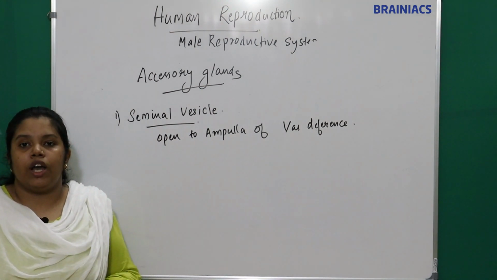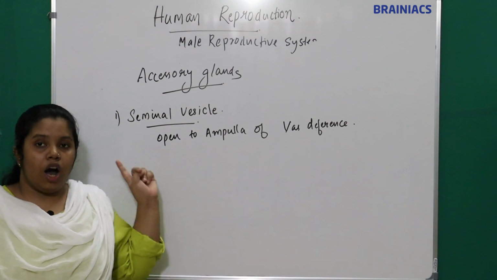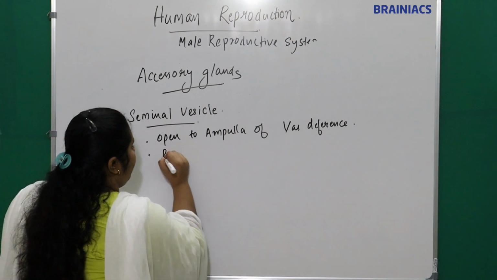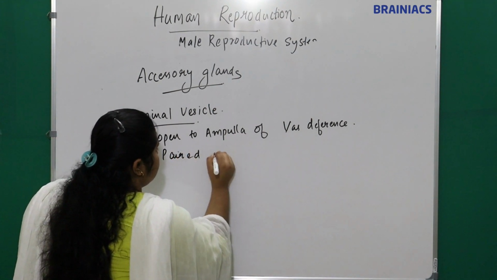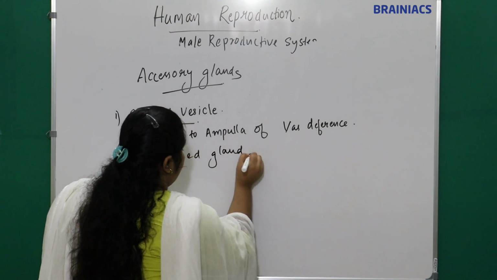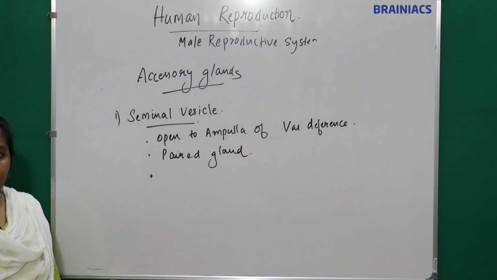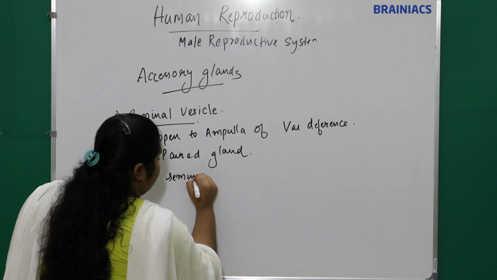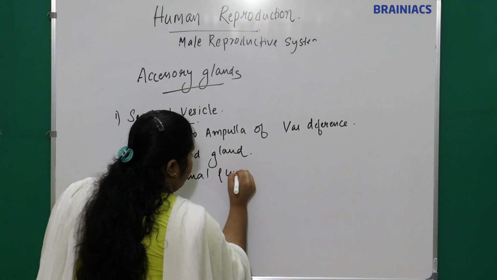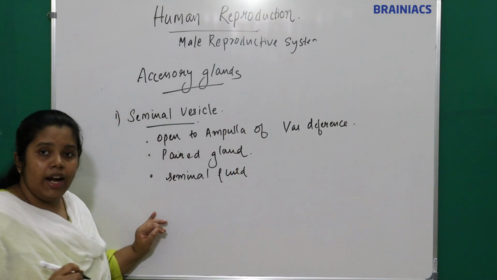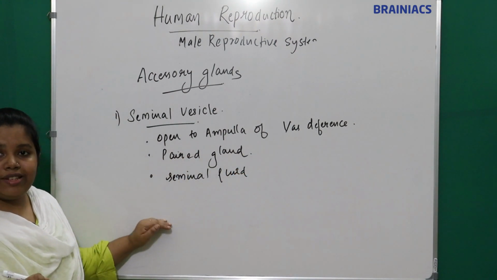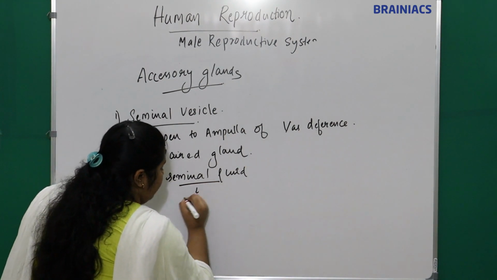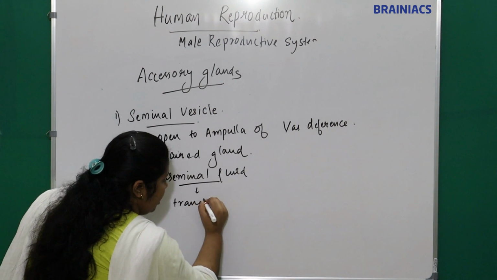So how many vas deferens do we have? We have 2 vas deferens. So how many seminal vesicles? 2 seminal vesicles. That means it is a paired gland. Okay, and what will it secrete? It will secrete seminal fluid. Understand? This seminal fluid is a transparent, jelly-like fluid.